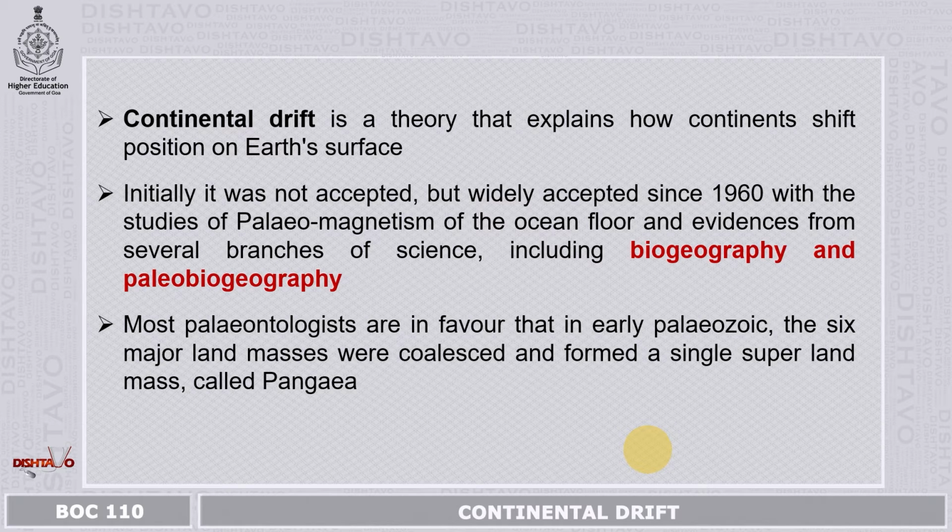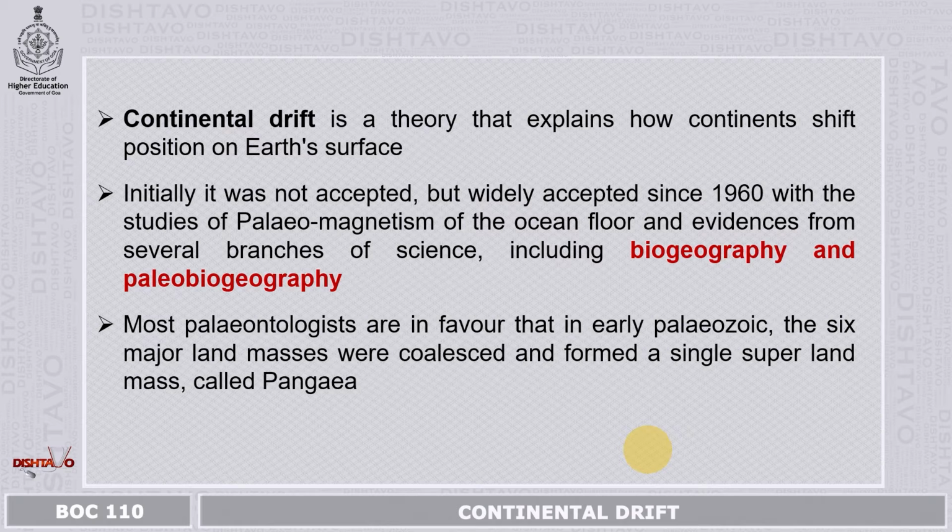Initially, when it was proposed based on various meteorological and geological observations, the theory was not that much accepted. But since 1960, the theory found various supports from paleomagnetism of the ocean floor, and evidences from several branches of science, including biogeography and paleobiogeography, the study of fossils.